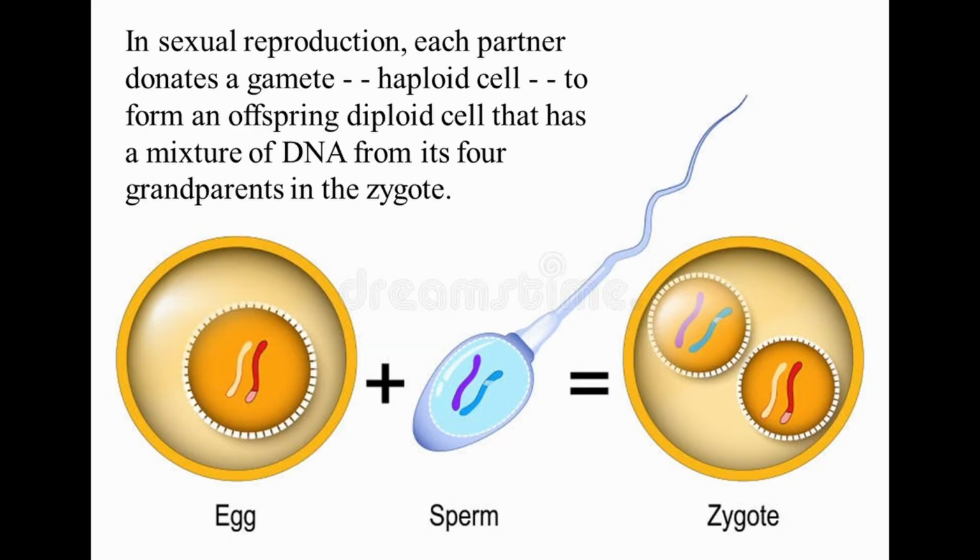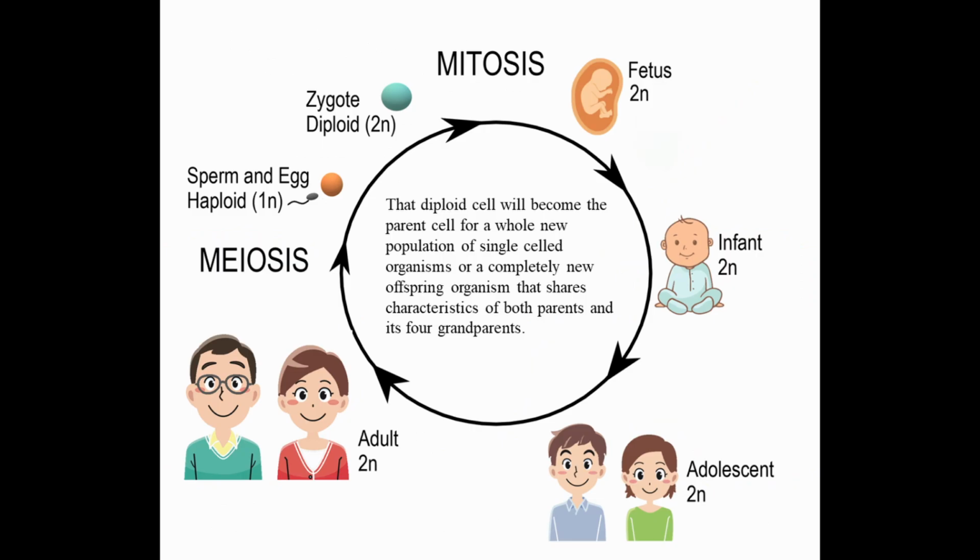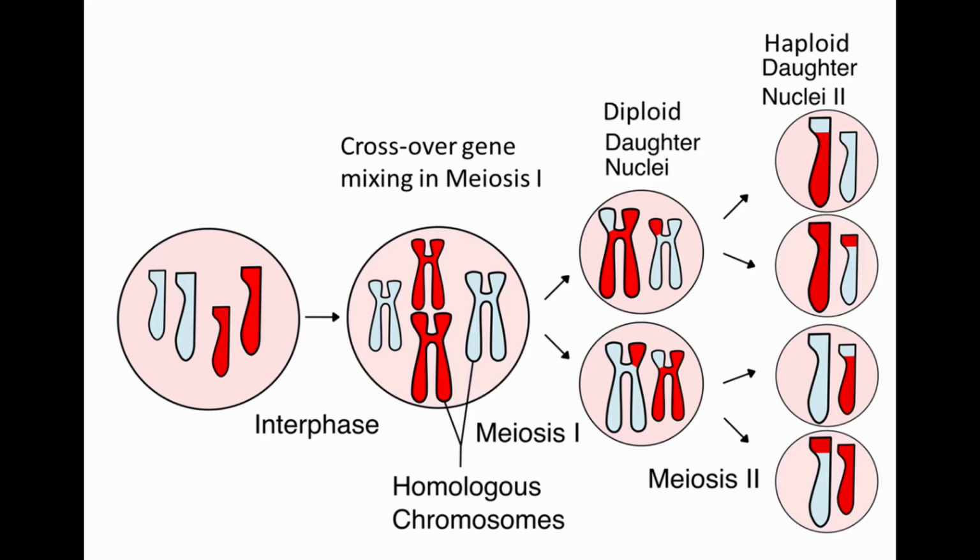In sexual reproduction, each partner donates a gamete, a haploid cell, to form an offspring diploid cell that has a mixture of DNA from its 4 grandparents. That diploid cell will become the parent cell for a whole new population of single-celled organisms, or a completely new offspring organism that shares characteristics of both parents and its 4 grandparents. I shall talk more about meiosis, haploid cell formation, and DNA crossover in a later video.